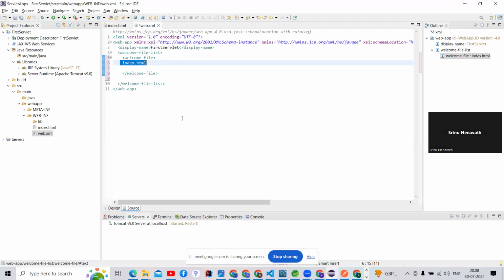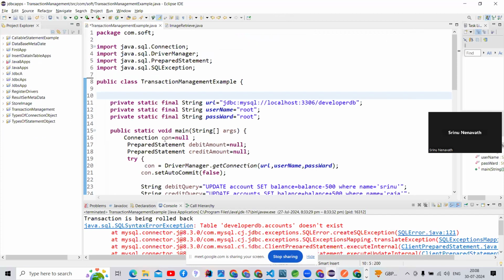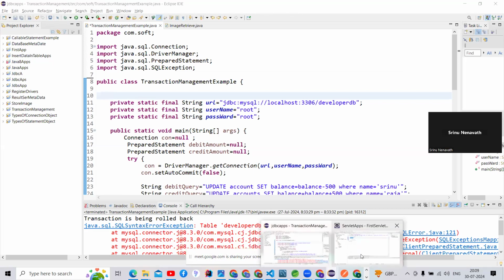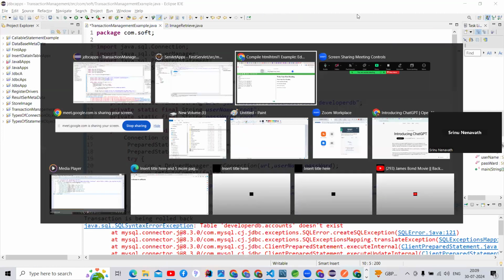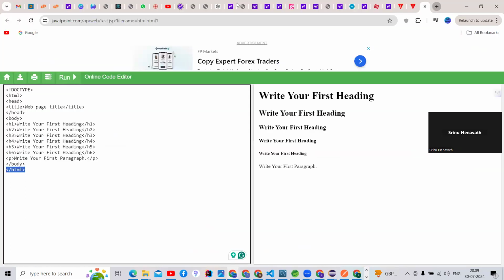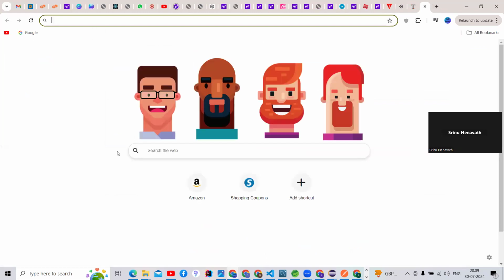When you are developing a Java or JDBC application, the output you get is inside the console only, within Eclipse. But in a servlet, the output will appear on the browser. Here it will be printed. I will show you, you people can check.